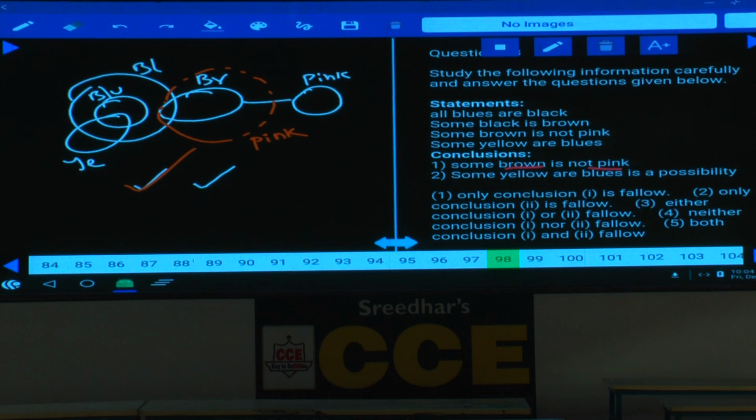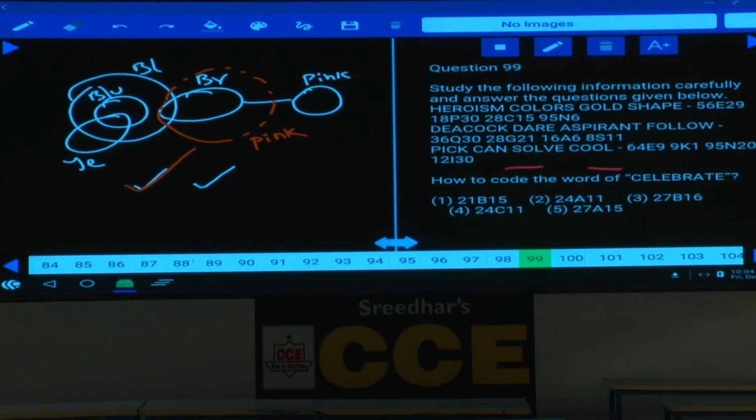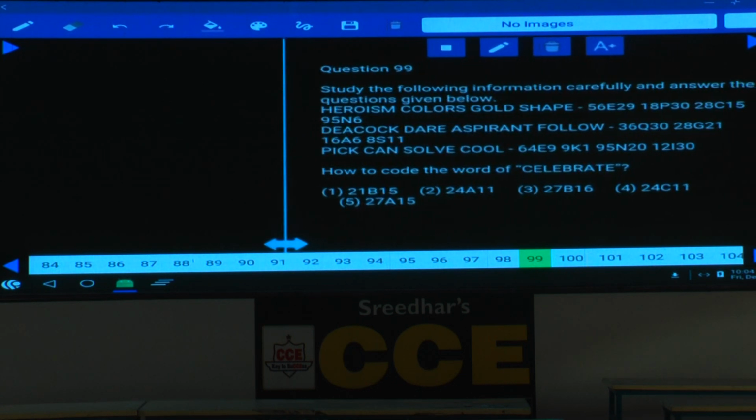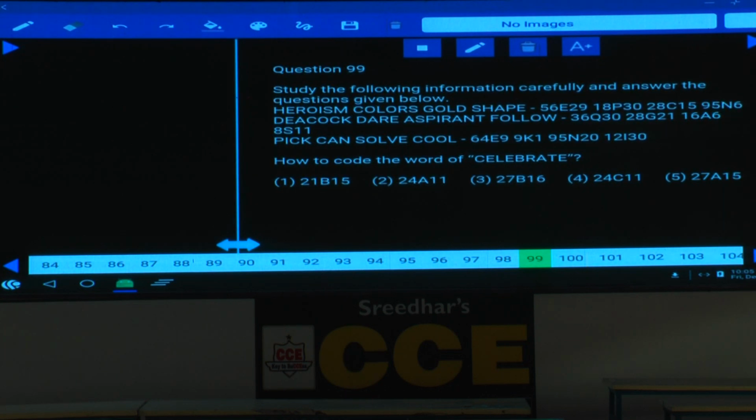Next one, 99 to 100. Question number 99. Done with this coding and decoding? Now question numbers 99 to 101. Yes, any doubts in these three? Question numbers 99 to 101.